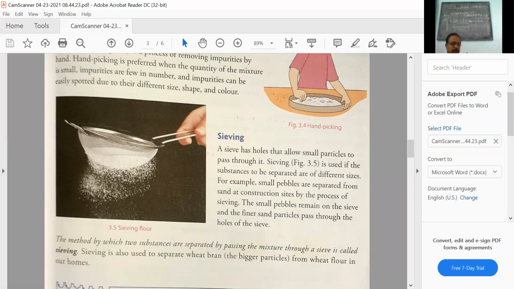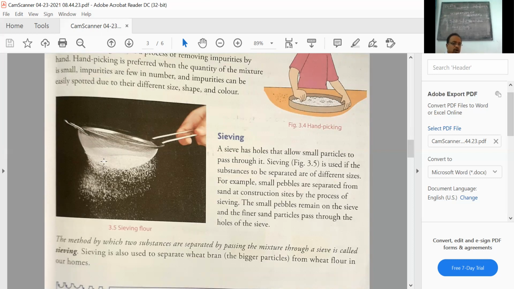See, the fine grains of the flour pass through it, whereas the covers or the food grains, the wheat, etc., which are not ground properly, which are unwanted things, are collected in the sieve. The sieving process is done on the principle of difference in the size of the particles.